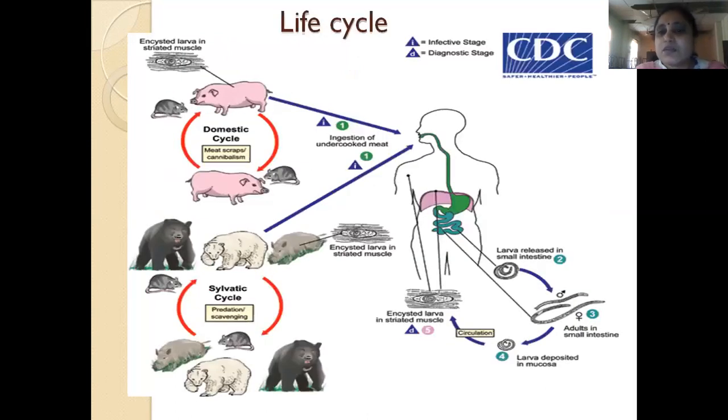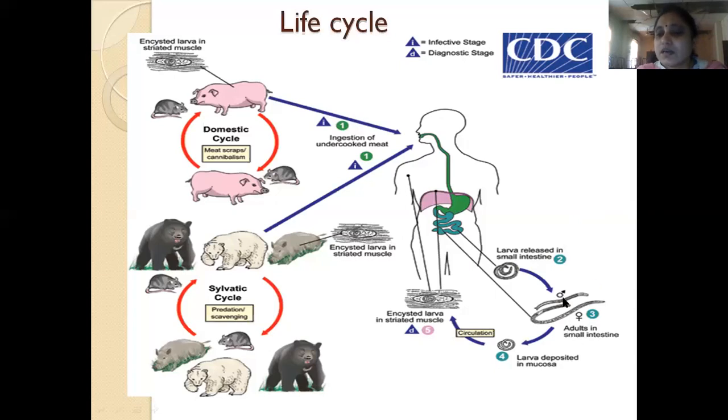So the life cycle goes something like this. The healthy human ingests uncooked or undercooked meat which is infected with Trichinella cysts. These cysts go via the stomach, where the cysts are released because of gastric juices, and larvae are formed. These larvae enter the small intestine, and here they form adult worms. So in the small intestine, adults are formed.